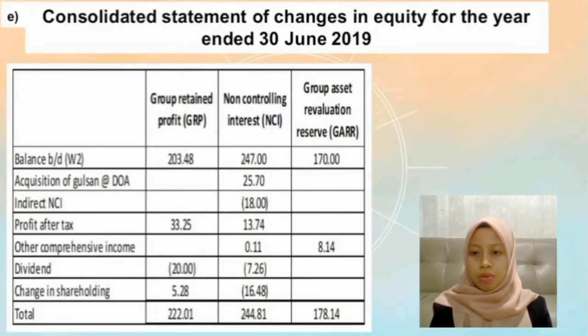The group asset revaluation reserve amounted to RM 178.14 million is derived from balance brought forward of group asset revaluation reserve RM 170 million plus parent portion in other comprehensive income which is RM 8.14 million.